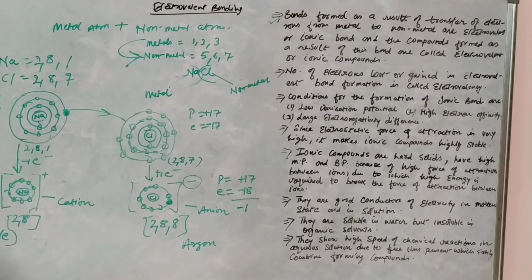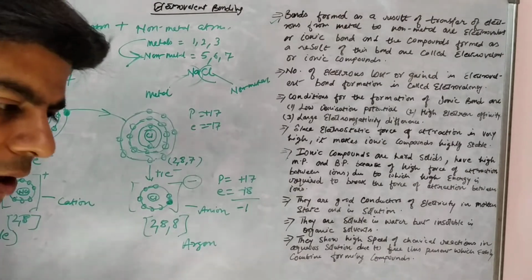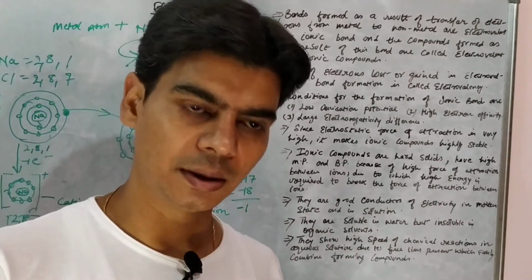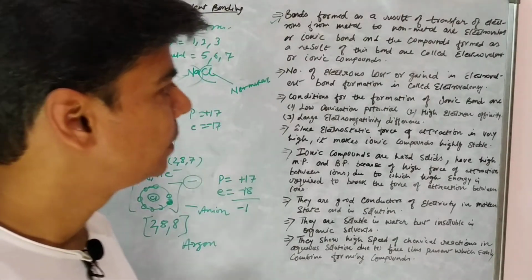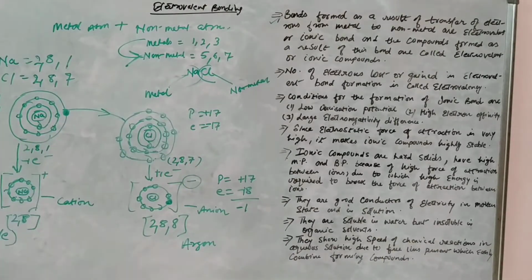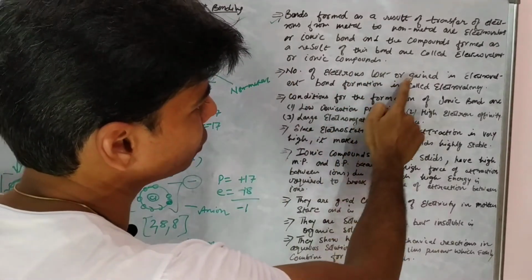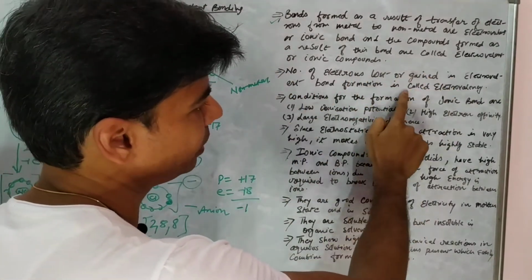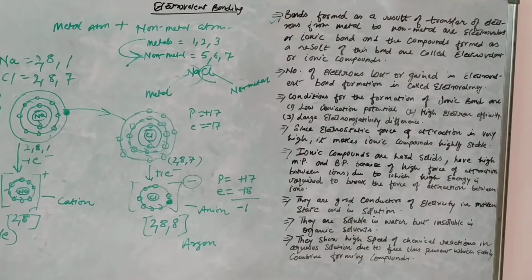And one more thing, the number of electrons that get transferred in the formation of electrovalent bond is termed as electrovalency. So what is the electrovalency in the formation of sodium chloride? Electrovalency is 1. The number of electrons lost or gained in electrovalent bond formation is called electrovalency, right? So this is clear.